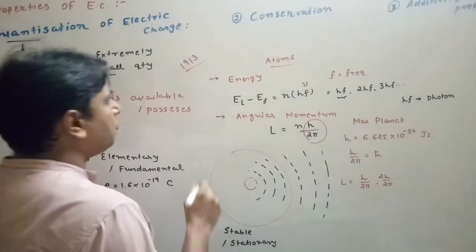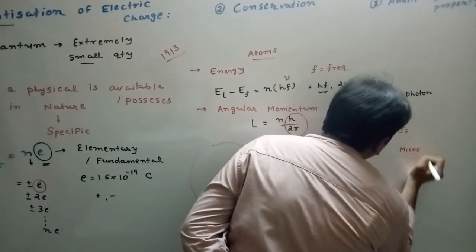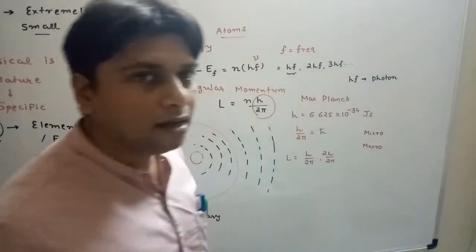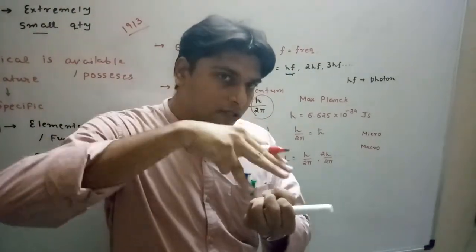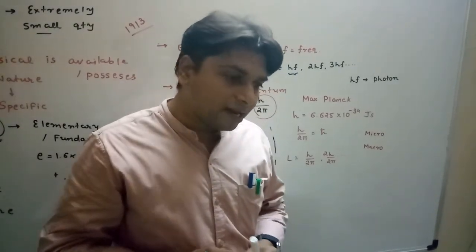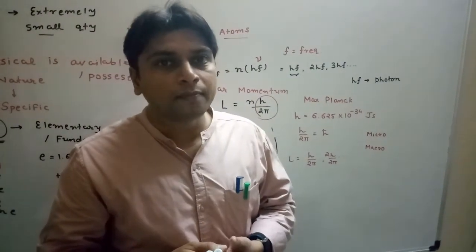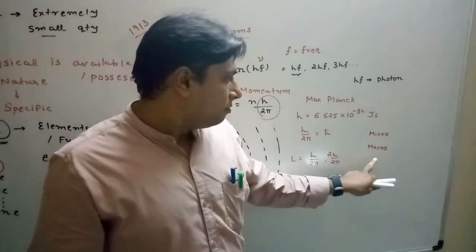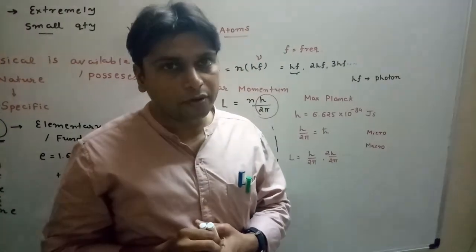Now one last point before I end this lecture. The phenomenon of quantization can be studied either at the microscopic level or at the macroscopic level. When you study things at the micro level, suppose I have an electron microscope and I zoom in and zoom in, trying to watch the phenomena occurring at the atomic level or at the particle level, we call it the micro level view, the microscopic view. When we try to view things from a higher order, we call it a macroscopic view.